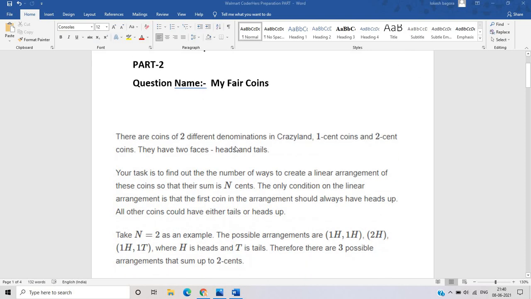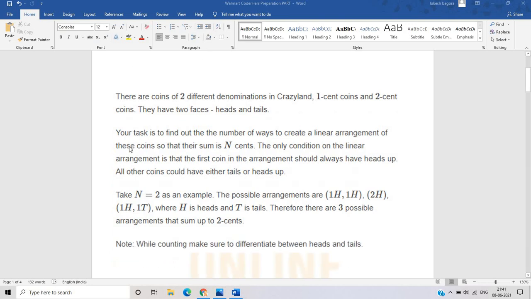There are coins of two different denominations in Crazy Land. So there are two different coins or denominations, 1 cent coin and 2 cent coin. They have two faces, head and tail. We don't know exactly what else they say, but they said only that there are two different denomination coins in Crazy Land, 1 cent coin and 2 cent coin.